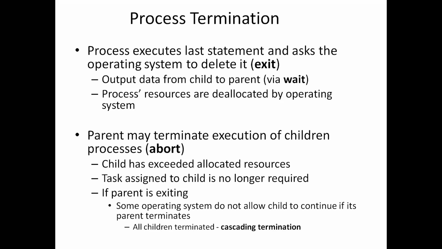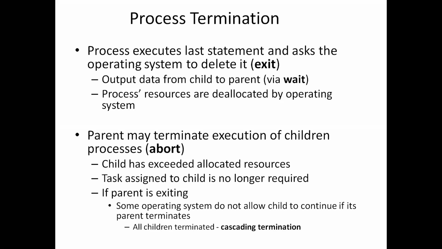That is the output data from the child to the parent. Process resources are deallocated by the operating system. When the operating system sees this exit system call, it will reallocate the resources allocated for that child process, like physical or virtual memory, open files, and IO buffers.